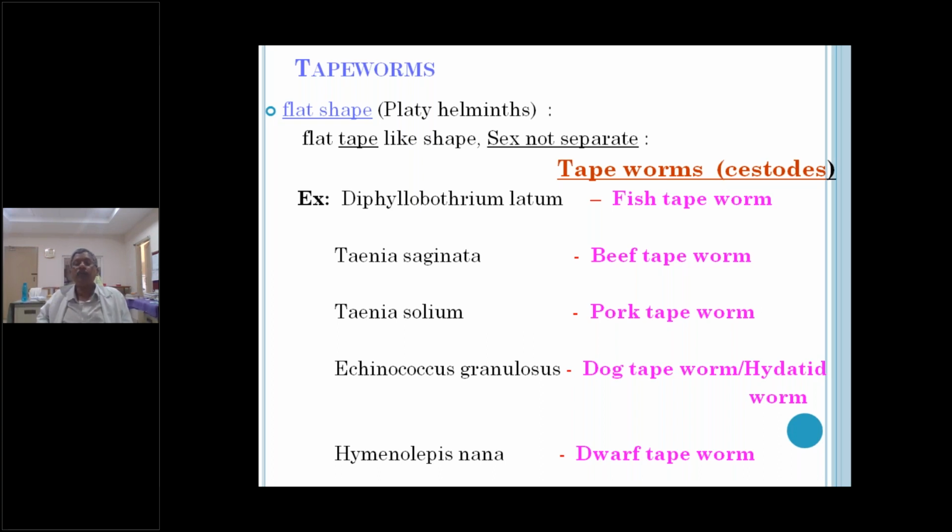The dogs, etc., act as the definitive host. That is the difference between Taenia saginata, solium, and Echinococcus granulosus. Hymenolepis nana is a dwarf tapeworm. These are some general features. We'll go into detail about these tapeworms in the coming classes.